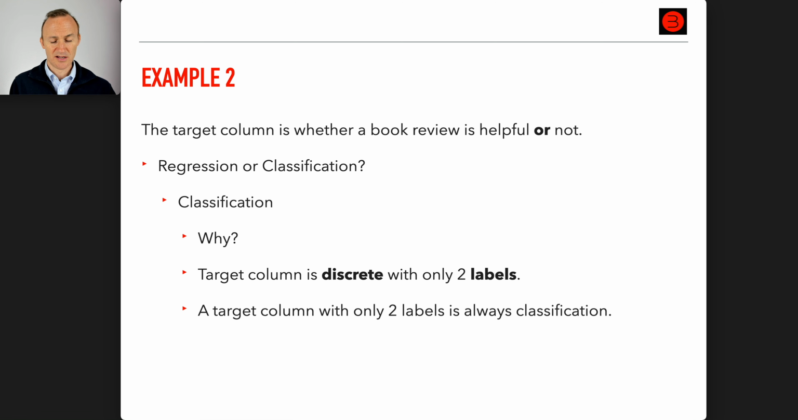And in this case, highlighting the 3 key pieces, when you have a column that's an or, it's usually this or that, that's usually classification. Discrete, often the case if it's very few, and labels in general. So 2 labels definitely.